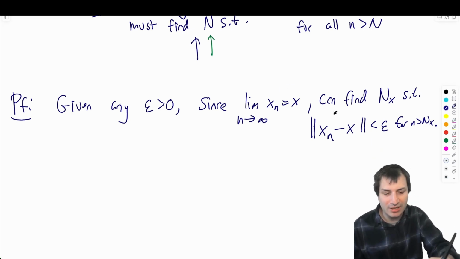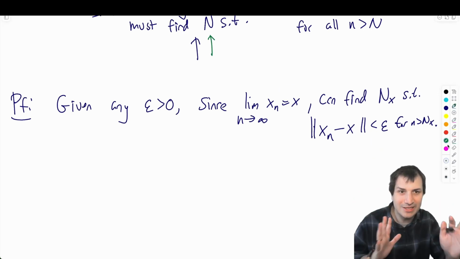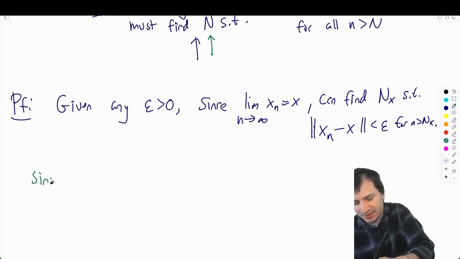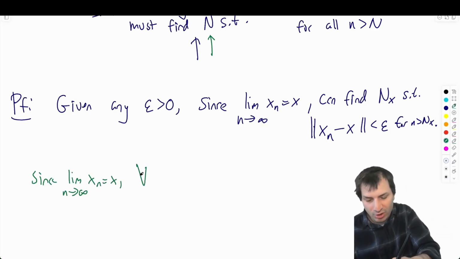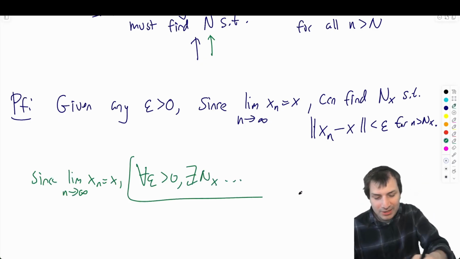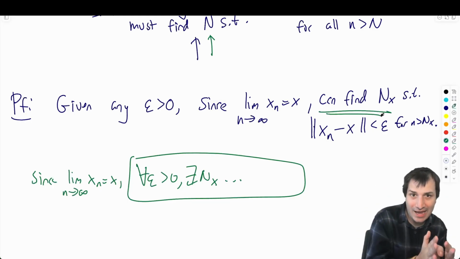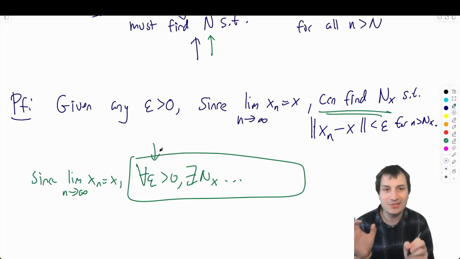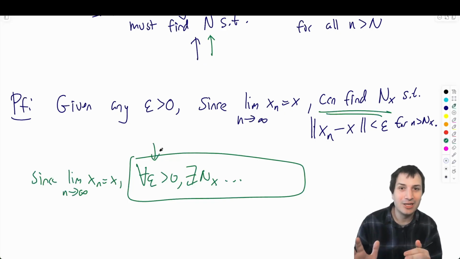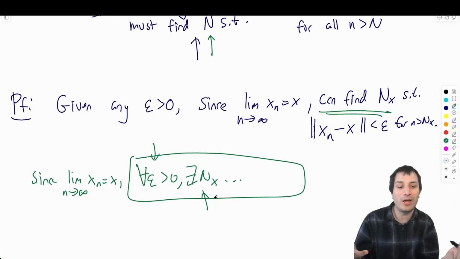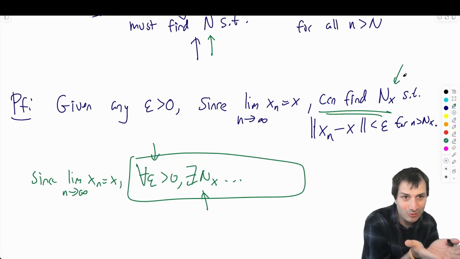Again, this is another situation. Some people would write something that is misleading, slightly wrong. They'd say, since the limit as n goes to infinity of xn equals x, and then they write the definition: for all epsilon greater than 0 there exists nx. Right? What you're telling me is that in general, there is an nx, but over here, I have actually defined a specific nx that I'm using in my proof. So if you write something like this, and then later on you say nx, blah, blah, blah, you've mixed things up, because the there exists nx is like saying, oh, I could find one, and here I've actually found one, and I'm saying take this one and call it nx.